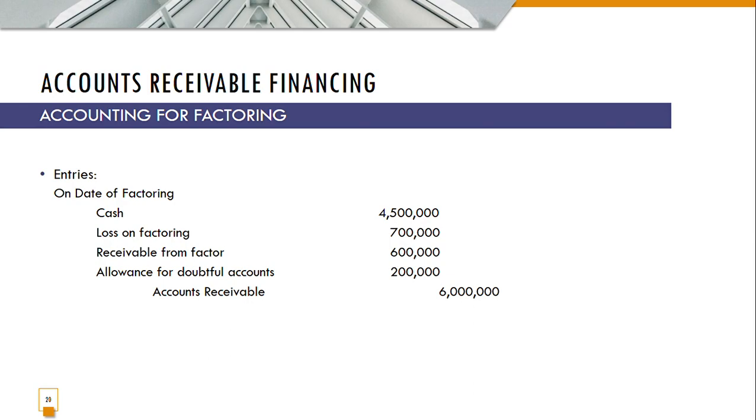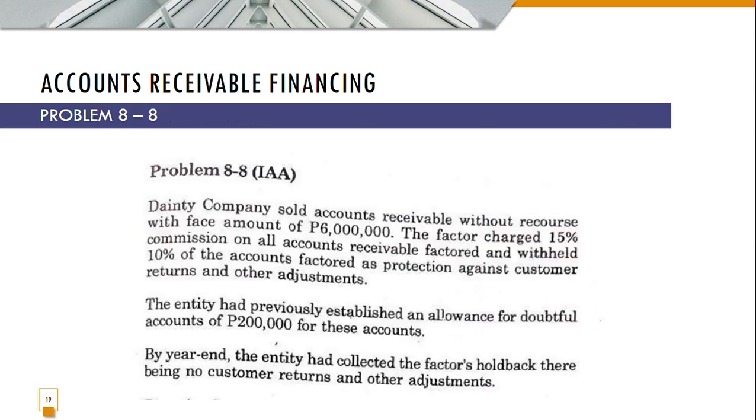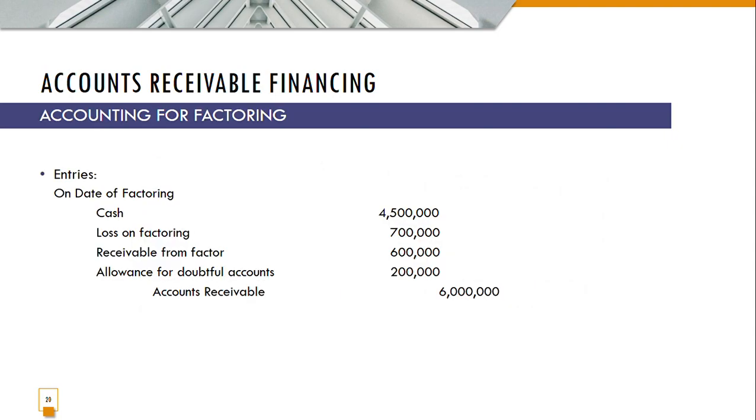So on the date of factoring, there's a 15% commission on all accounts receivable factored and a withholding of 10% as holdback. So that's total of 25%. So you're only going to receive 75% of the face value of 6 million. So that's 4.5 million. You have a receivable from factor or the holdback, 10% of 600,000.